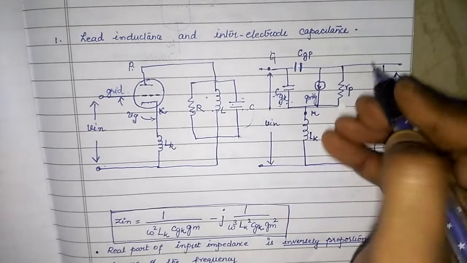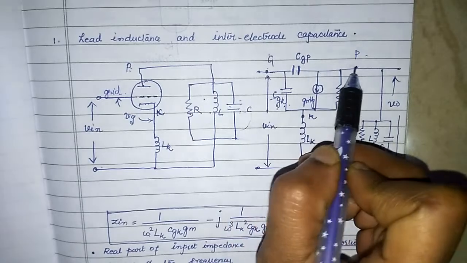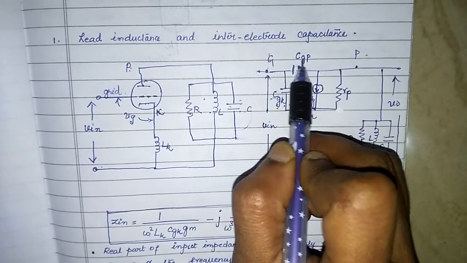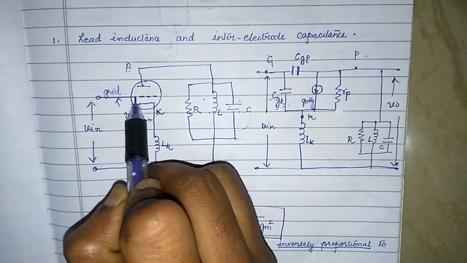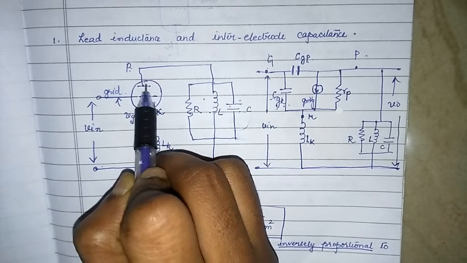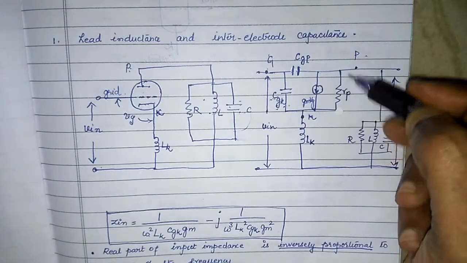Now, you have a plate here. If this is the plate terminal, between the grid and the plate there exists a capacitance, and we call it CGP, capacitance between the grid and the plate. The grid is a conductor, the plate is a conductor, in between there exists vacuum, so again there is a capacitance. This part you are all familiar with.